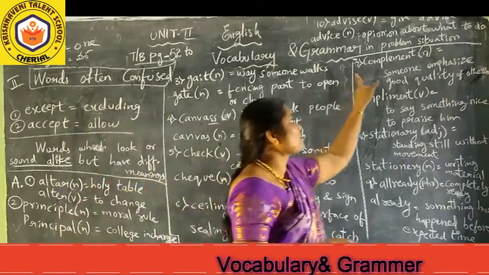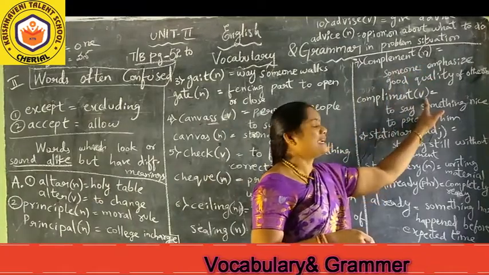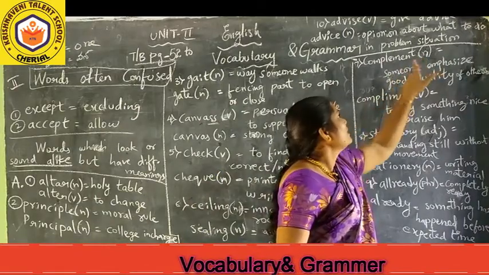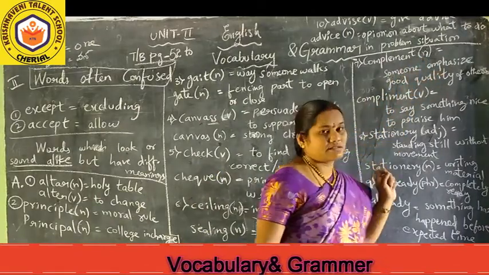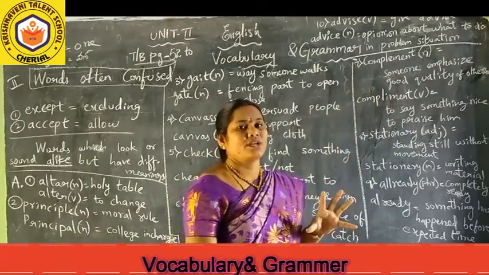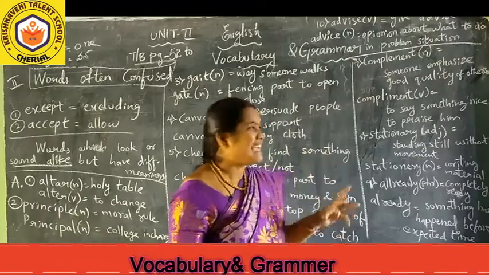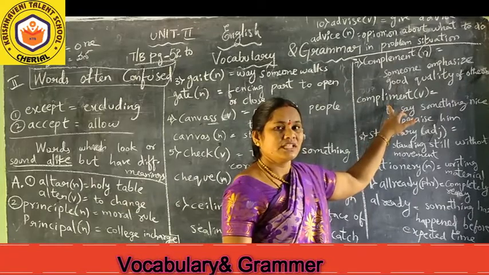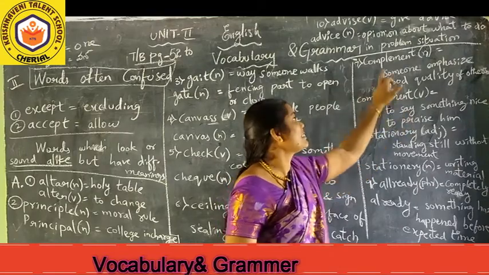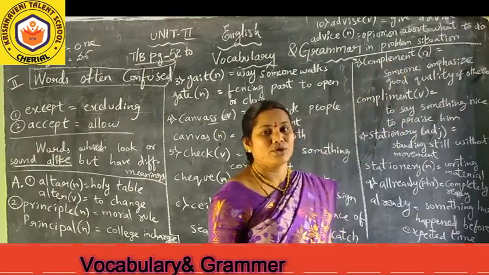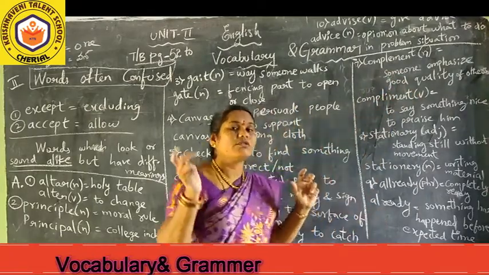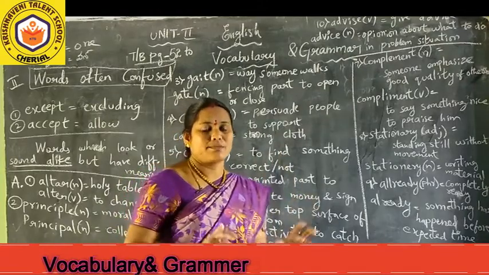And the seventh one is complement, noun, and complement verb meaning. The printed one is noun: someone emphasizing the good quality of others. The meaning does not differ much, but if it is placed as a verb we have to use this word, and if it is placed in a noun as a subject or object, then we have to write it in that complement noun form. So complement is someone emphasizing the good quality of others, that is, telling someone else's good quality.